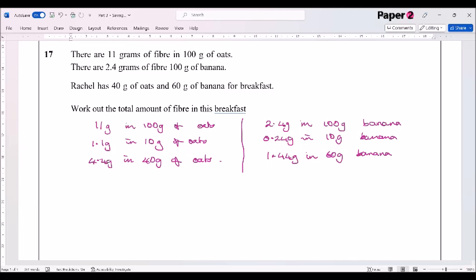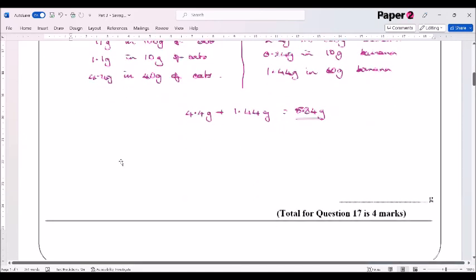So the total amount of fibre in the breakfast will be 4.4 in the oats plus 1.44 in the banana. And that gives me 5.84. The fibre in the breakfast, so 5.84.